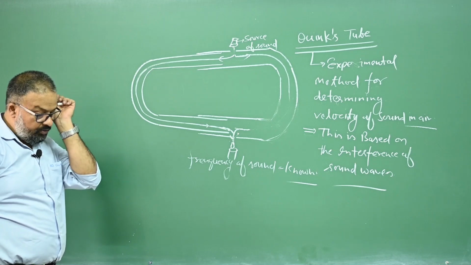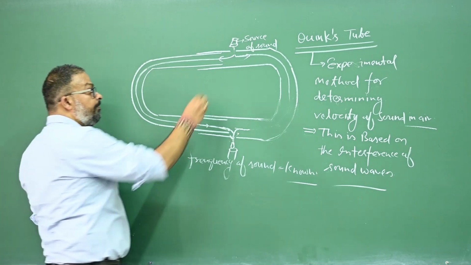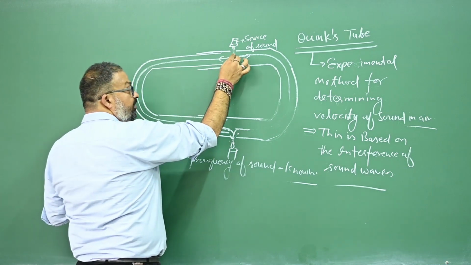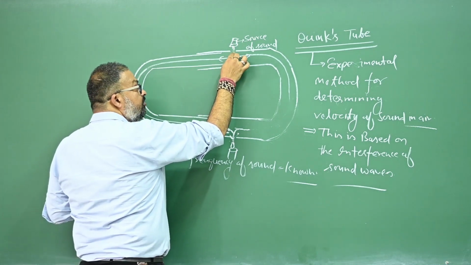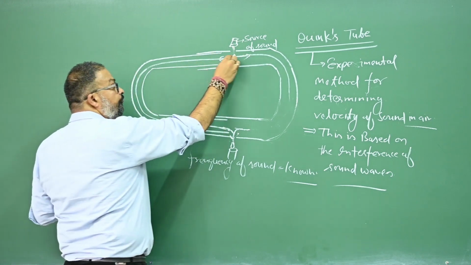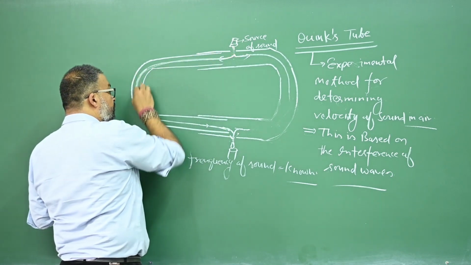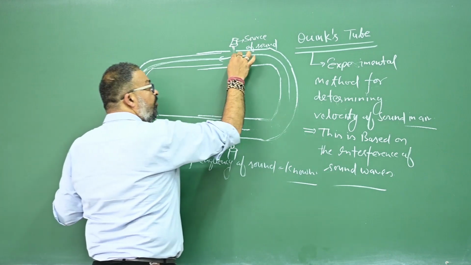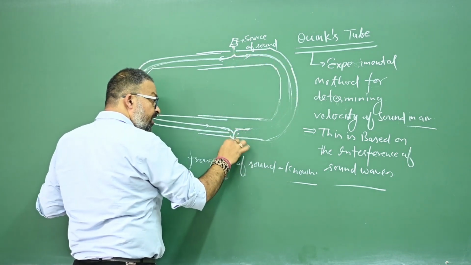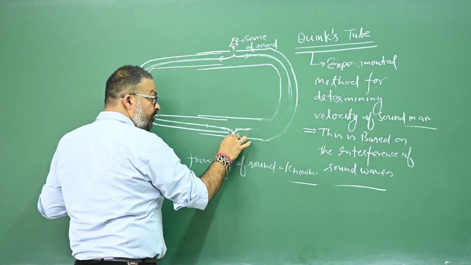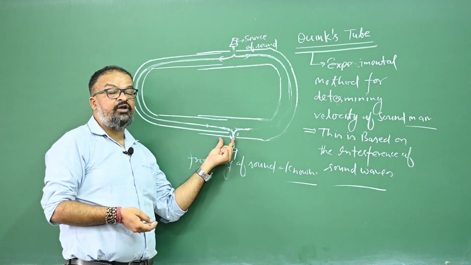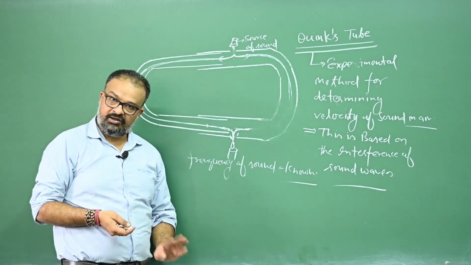Is that okay? Listen to me again. This source of sound produces some sound, and in this tube the sound waves are divided into two parts. Some of the sound waves will travel through this path, and some will travel through this path, and they will meet here again. When they travel in the same direction, interference of sound waves will take place. Is that okay?